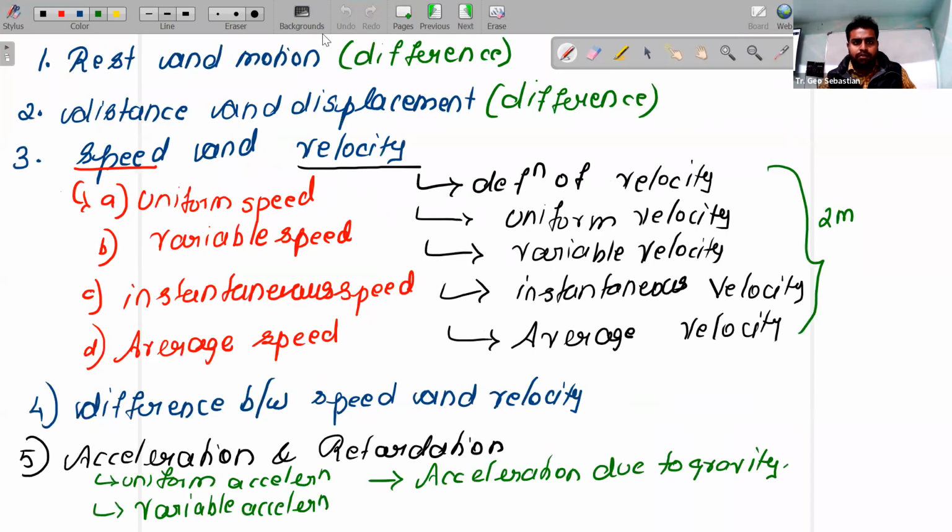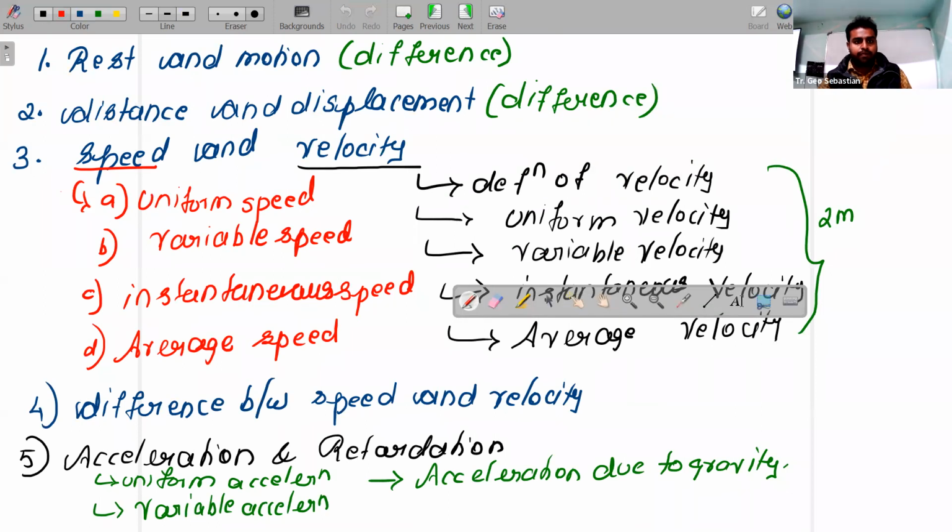So children, all those answers of the first section, I'll tell you which page numbers you should refer to. This one is available on page number 28. Distance and displacement are also available on page number 29. Speed and velocity, all the concepts are available on pages 30 and 31.